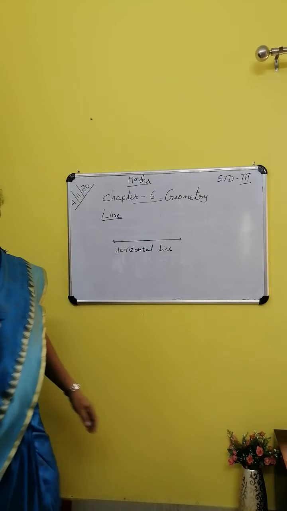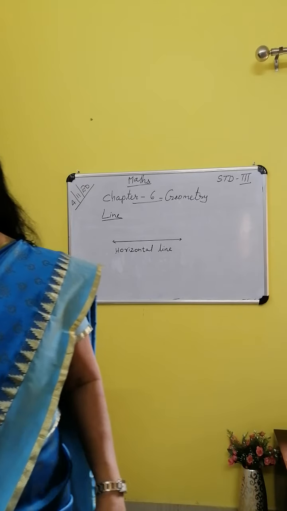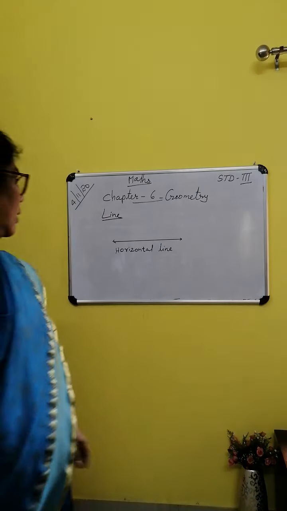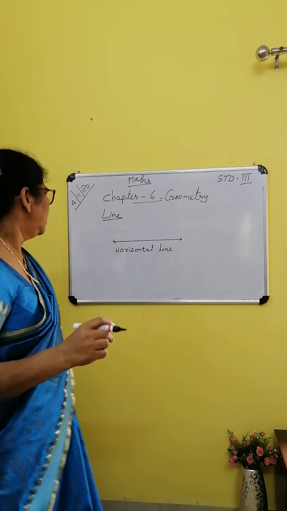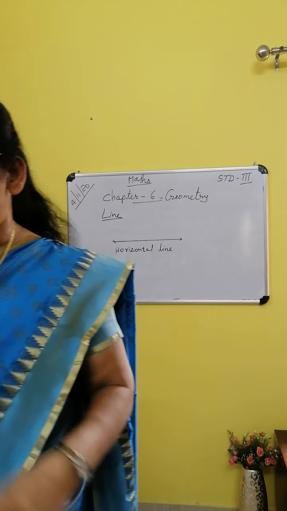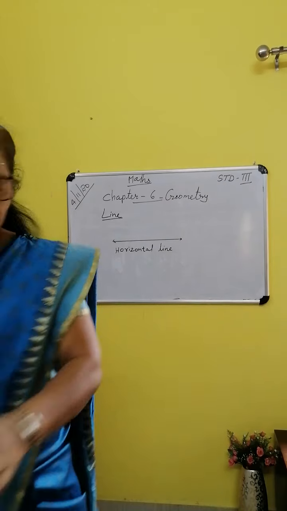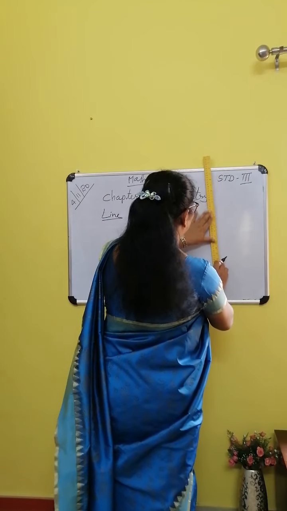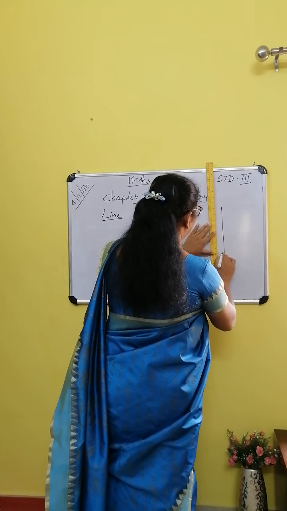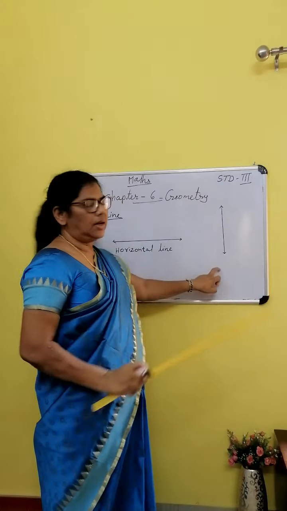Horizontal line. The line which lies flat, that is called a horizontal line. We can name it line PQ. Next, vertical line. What is a vertical line? This is called a vertical line.